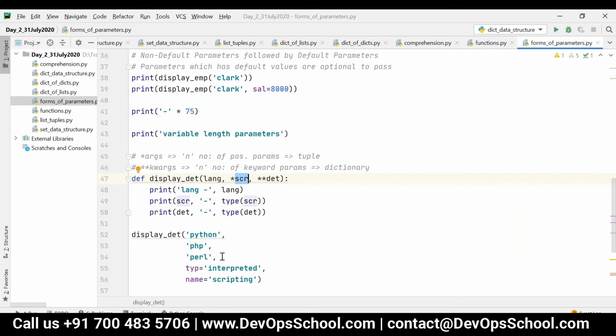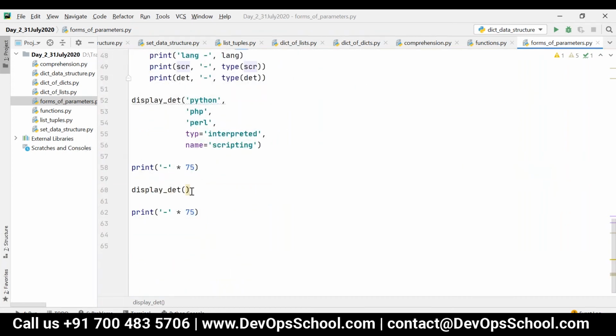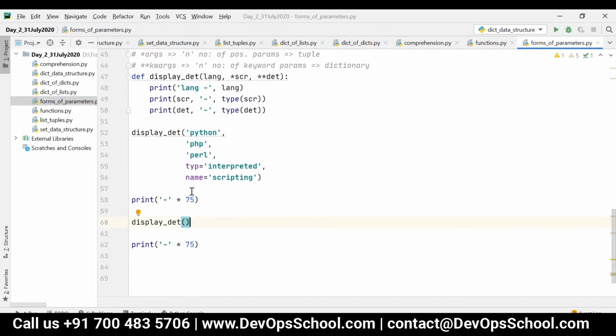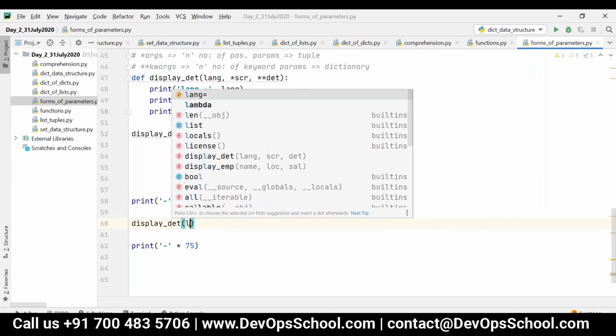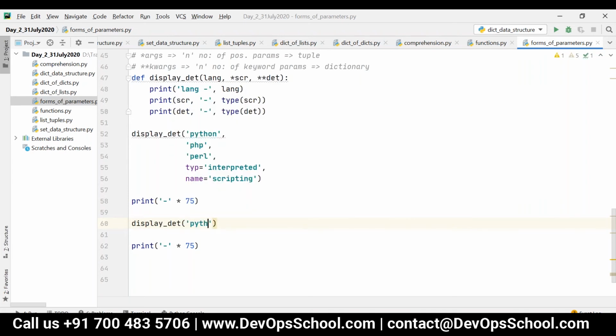But for the second function call, I should pass at least one parameter. So I can say here lang, or else I can say here Python. At least one parameter I should pass over here. So now let's see.